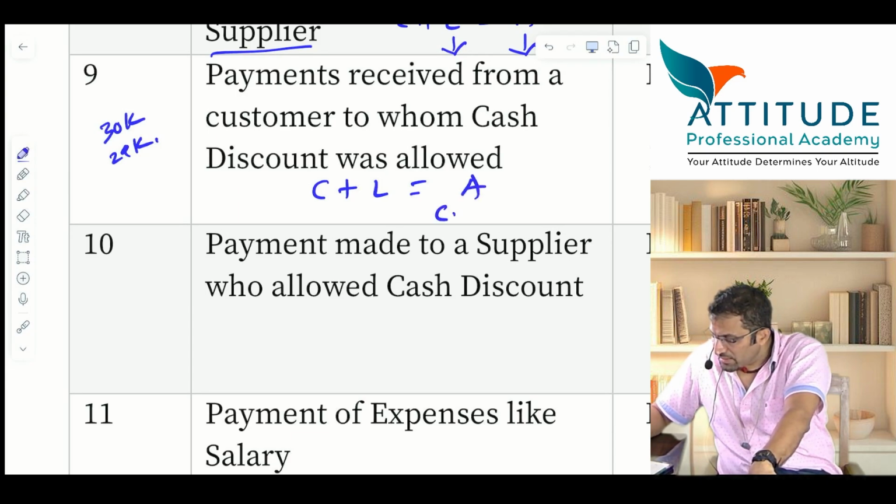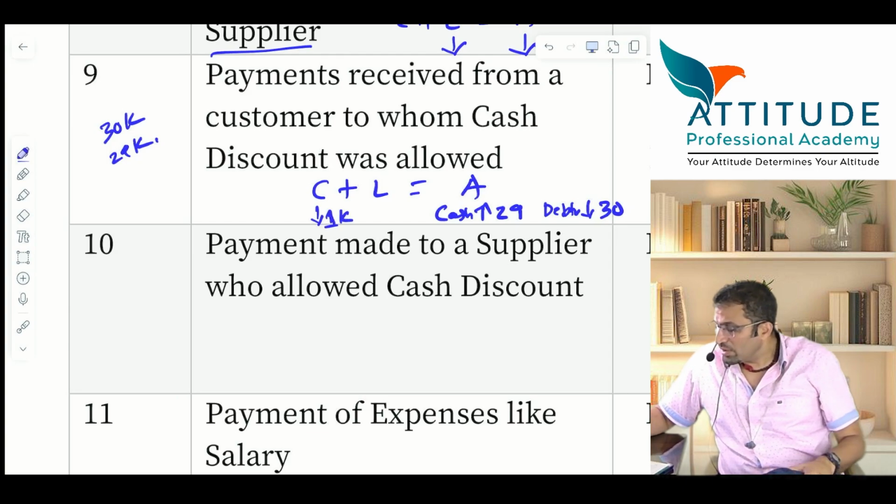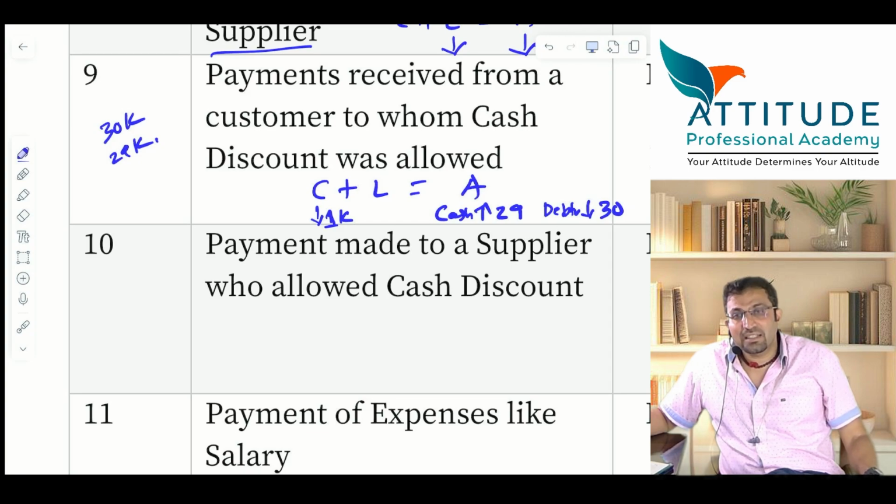Cash increases by 29. Debtors will reduce by 30. And there's a loss or expense, capital will reduce by 1k. Yes or no?